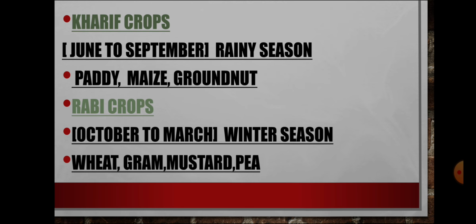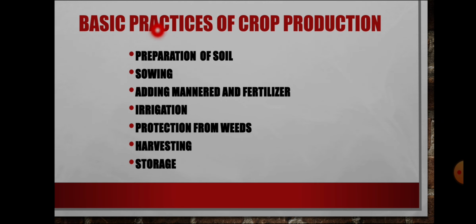Next. These are very important practices of crop production. Preparation of soil. When we grow a crop in the soil, the soil has to be made ready, right? Soil plays the main important role in crop production. This is the first and most important practice of agriculture.